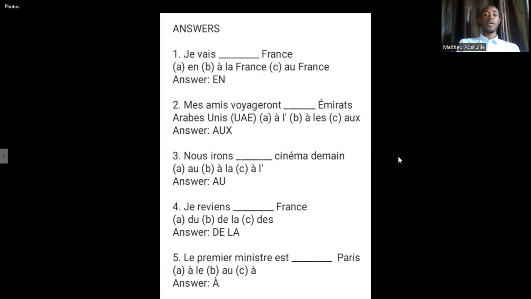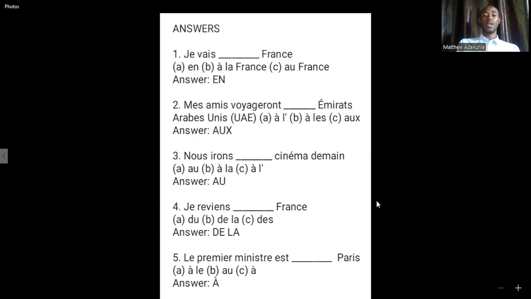The second one: mes amis voyageront aux Émirats arabes unis, because it is plural, masculine plural. Then the third one: nous irons au cinéma demain. We will go to the cinema tomorrow. Then the fourth one: je reviens de la France. Why are we picking de la France? Because France is feminine.